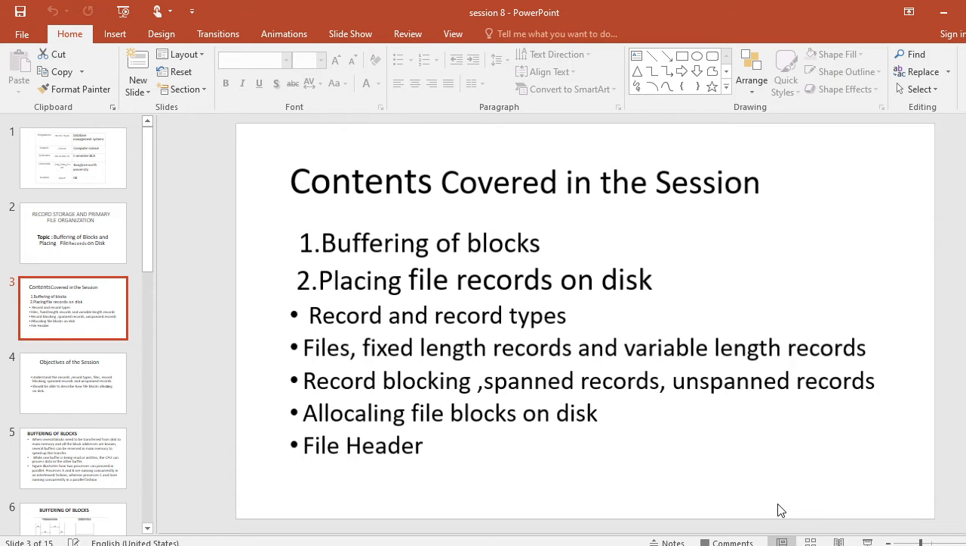The content covered in this session is: first, buffering of blocks; second, placing file records on disk; third, records and record types, files, fixed length records and variable length records, record blocking, spanned records, unspanned records, allocating file blocks on disk, and file header. Let us go through them one by one, in detail.